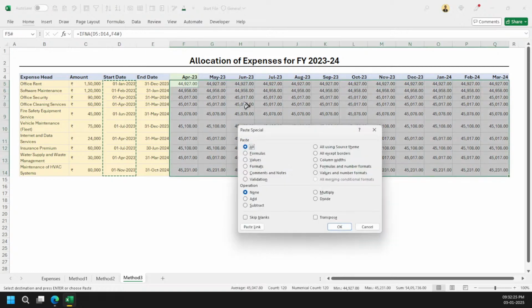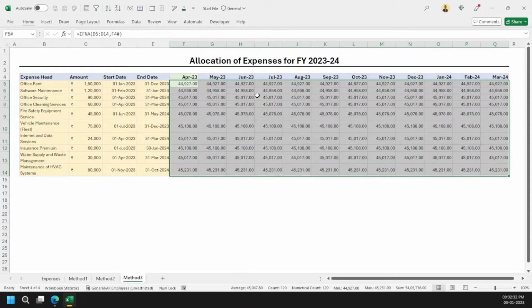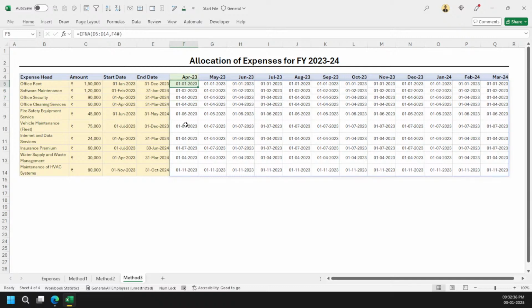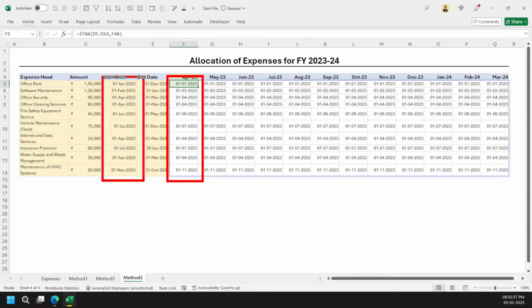Number formatting, let me do short date. So something bizarre has happened, right? You can see this date is the same, and it is multiplying again and again here. So that's the simple trick.